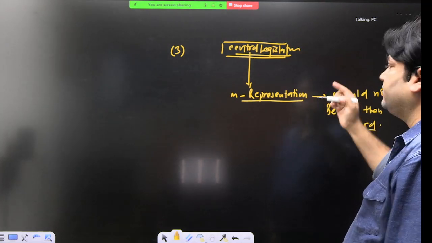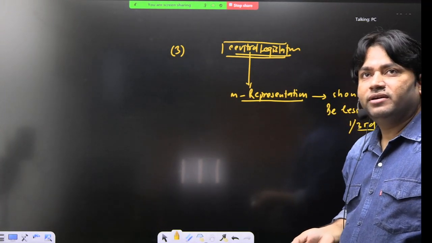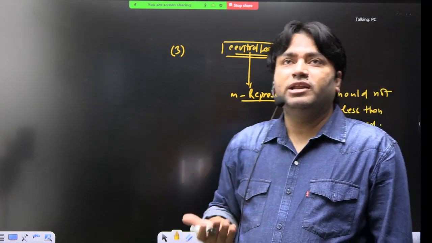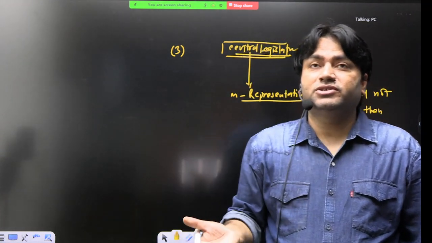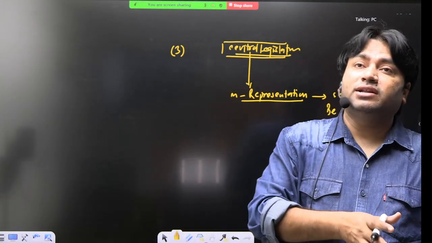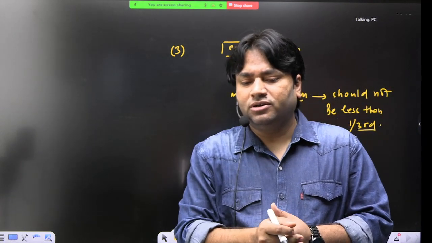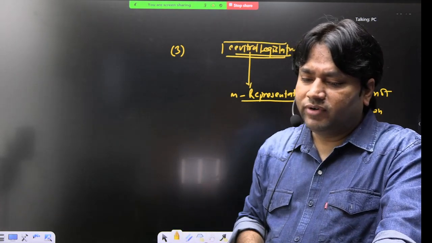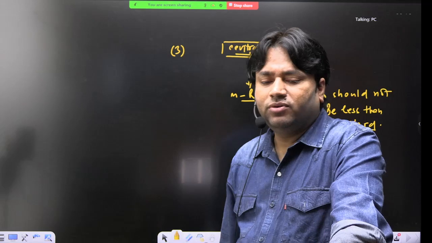Right? Is it justified? क्या justified है? आज का parliament है, Indian parliament is our central legislature. So he is saying that the Muslim representation should not be less than 1/3. 1/3 से कम नहीं होना चाहिए.